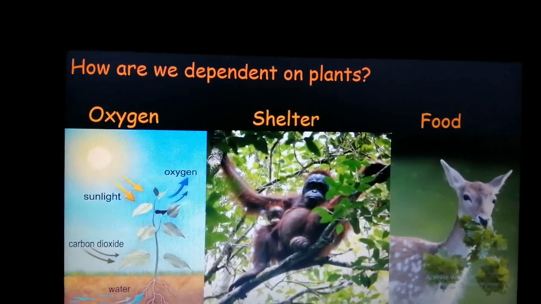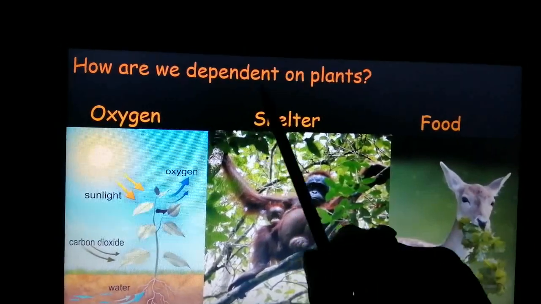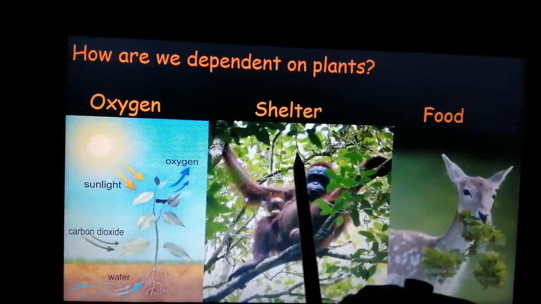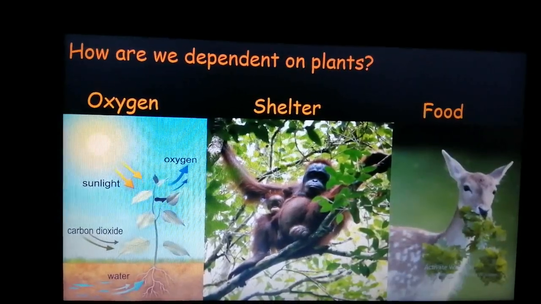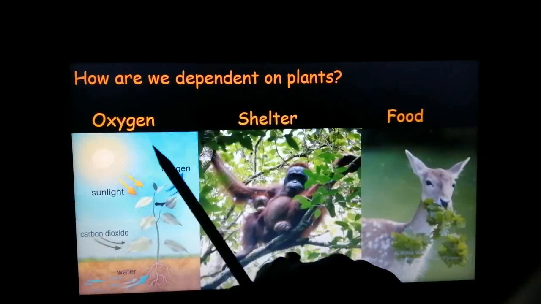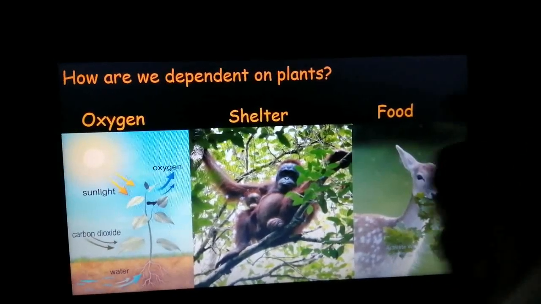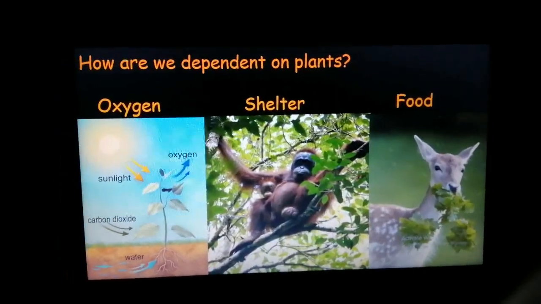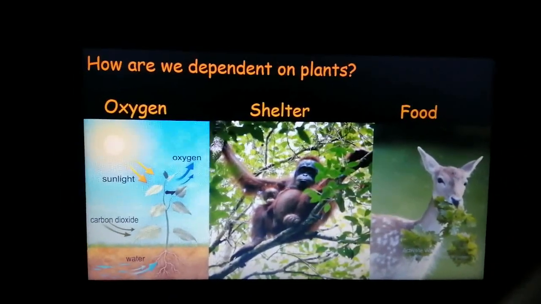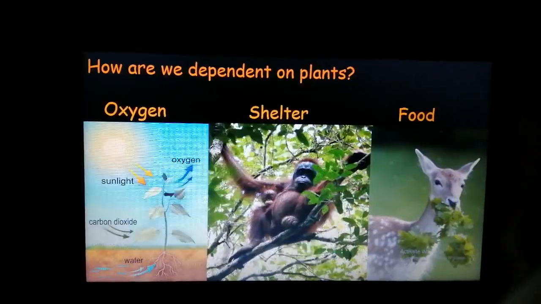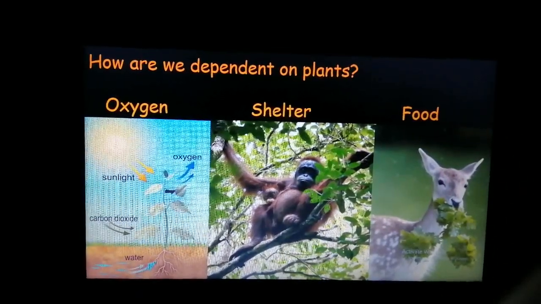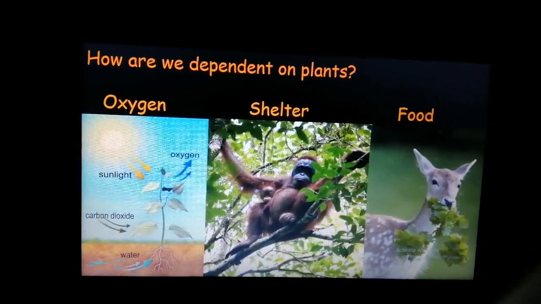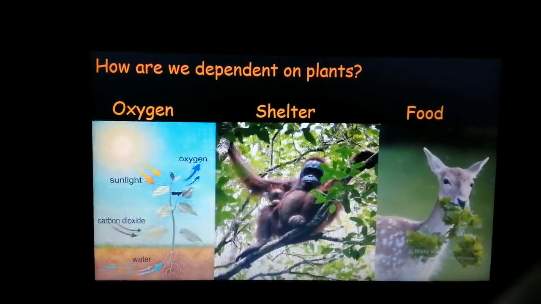So animals, including human beings, are dependent on plants for three things, that is oxygen, shelter and food. Clear? These are the basic three things: oxygen, shelter and food. Now, just like how we need plants, plants also are dependent on animals in some way or the other. Let us see how.